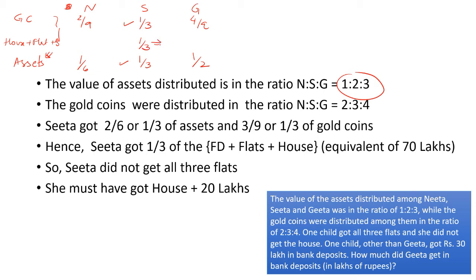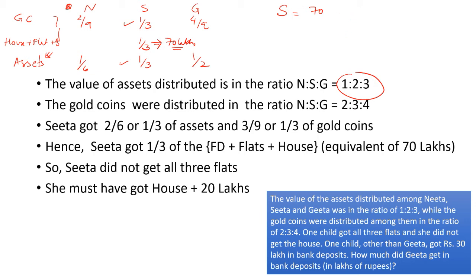That means Sita got 70 lakhs from the house, flat and bank. Now let's write this here. So Sita got 70 lakhs in terms of her house, flat and bank account, and we know that one child got all the 3 flats, and definitely that child is not Sita.